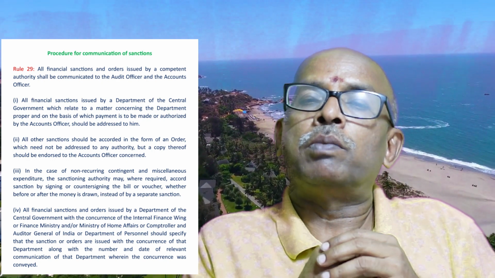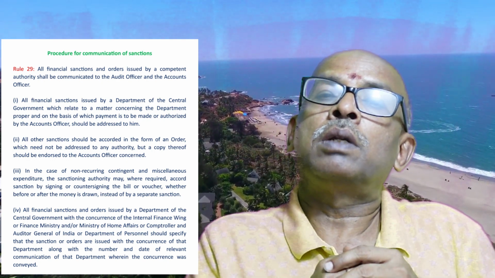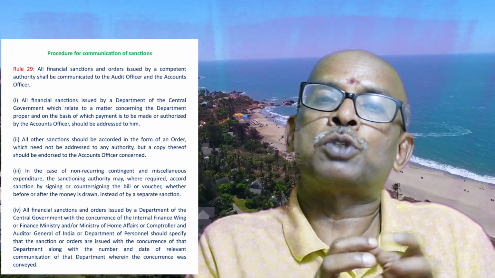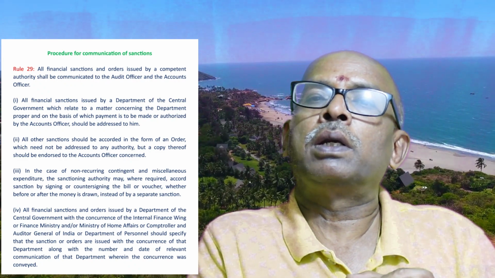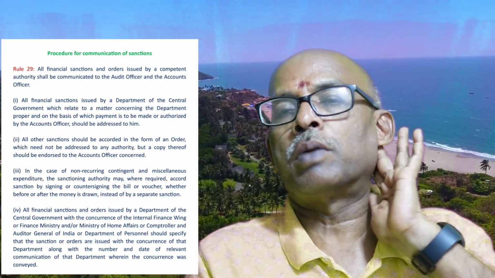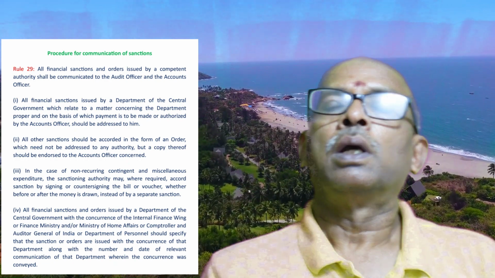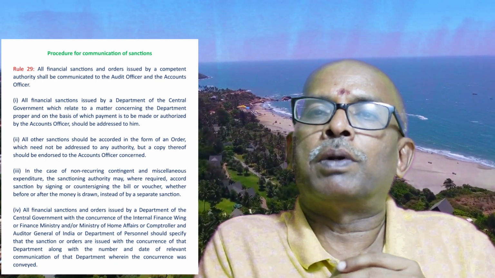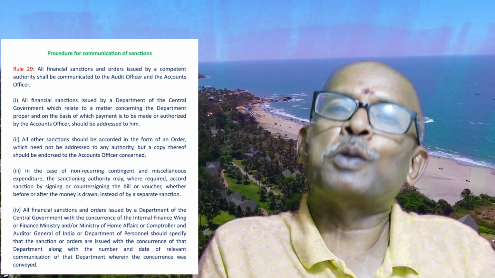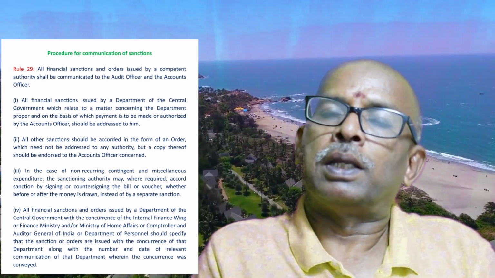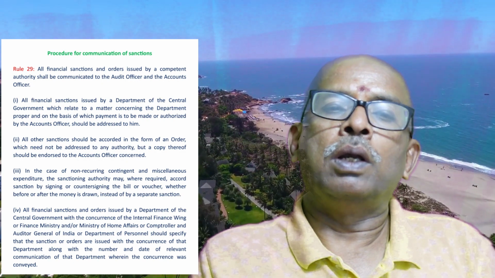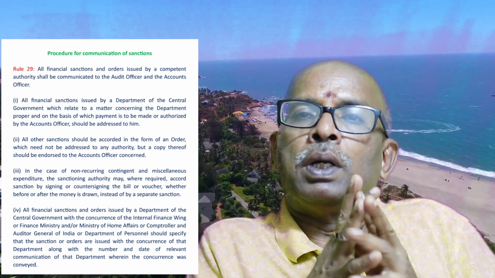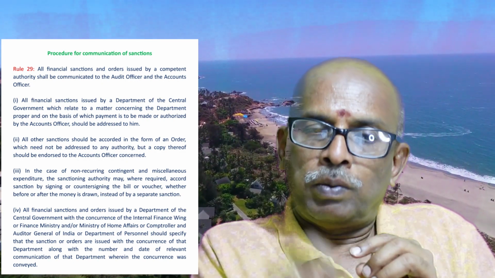There are certain departments where audit is done parallelly. Like the space department, there is an audit wing that will sit with the department throughout the year. Actually, a lot of relaxation is given for such a scientific department. Parallelly, the checking process is also done throughout the year. Okay, now what is to be addressed to the audit officer, we will discuss.